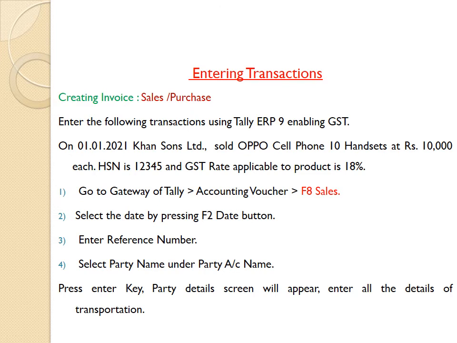On 1st January 2001, Khan Sons Limited sold Oppo cell phone 10 handsets at rupees 10,000 each. HSN is 12345 and GST rate applicable to the product is 18%. We are considering that transaction and entering.